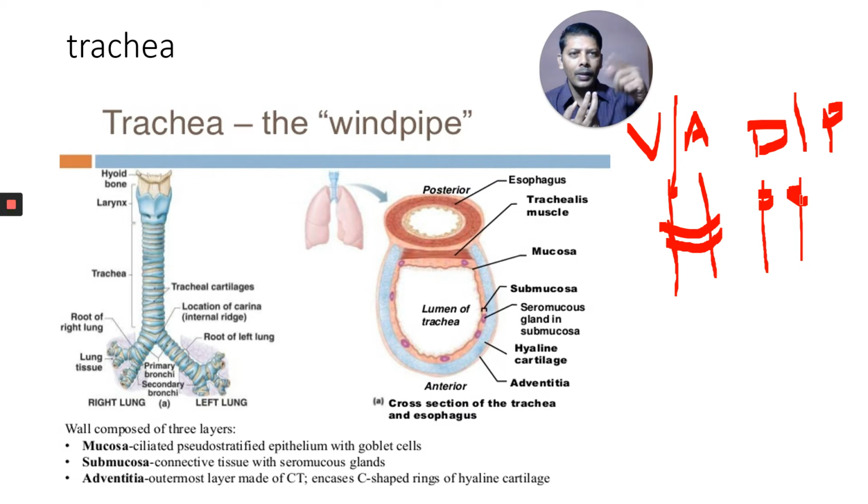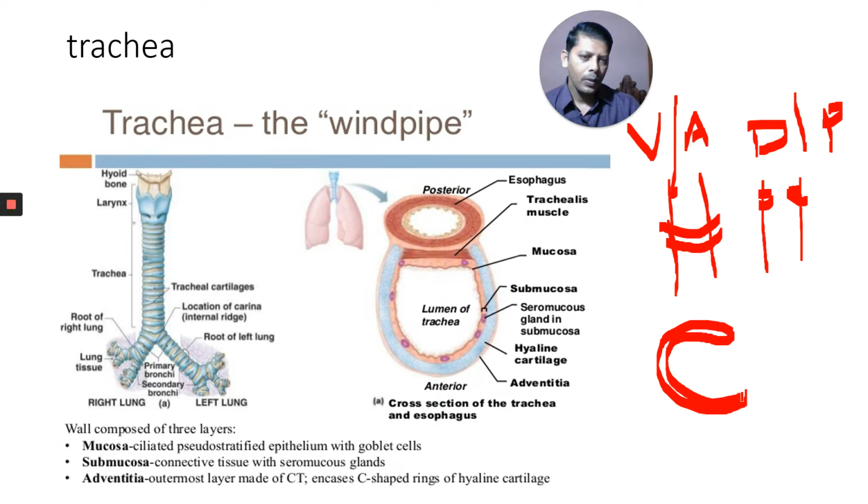That ring is round, but these rings are only C-shaped. Okay, if you see this total ring, on this side the ring is complete, but on the back side, when you see the dorsal side, the ring is incomplete. For example, imagine your hand or this lower arm is one trachea. If you see here, these fingers are covering the entire part here, but on the backside it is not covering. That means it looks like this letter C.